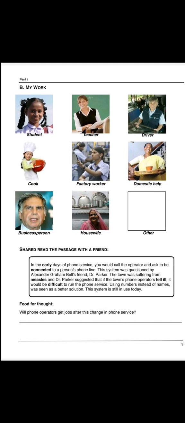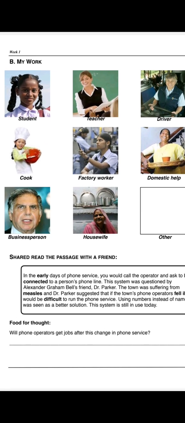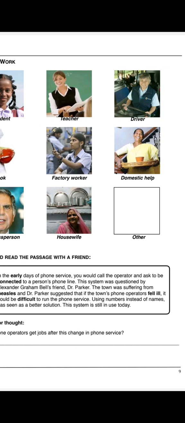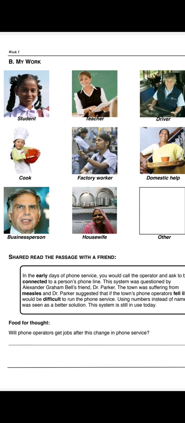By work, there are so many works: student, teacher, driver, cook, factory worker, domestic helper, business person, housewife, doctor, engineer, postman, and all those. So we can describe them by work also, like a student, teacher, driver, cook, factory worker, and domestic helper.